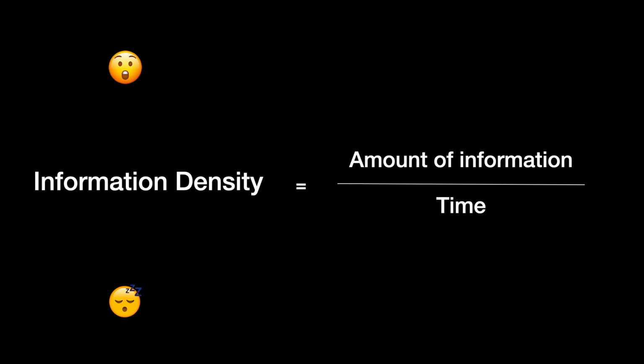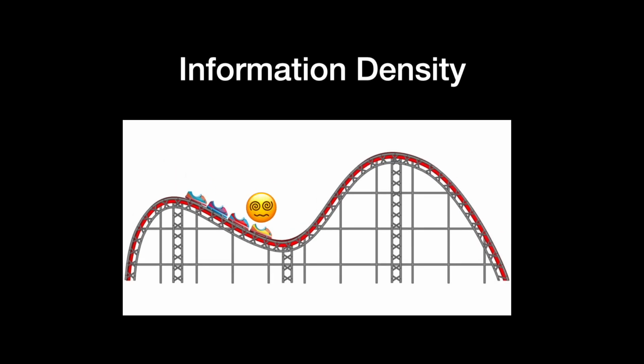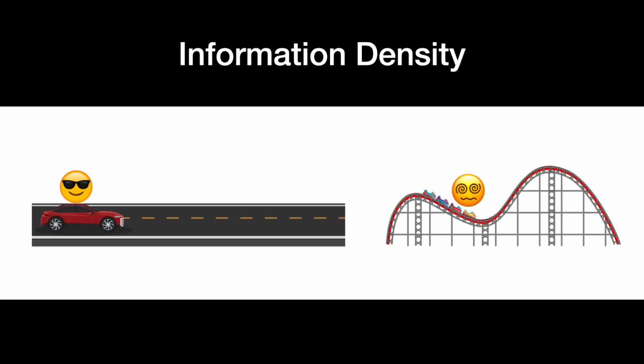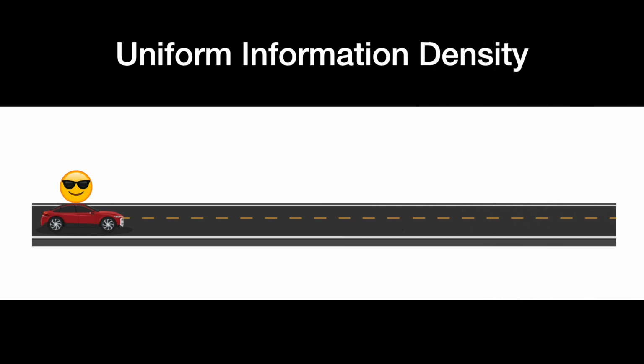If the information density goes up and down drastically during our speech, it's like throwing our audience onto an information roller coaster. It's not comfortable. What is better than a roller coaster? A smooth road, and this is why the concept is named uniform information density. It predicts that as rational speakers, when we organize our speeches, we would distribute information evenly throughout the utterance. So no information peaks and dips, no information roller coasters.